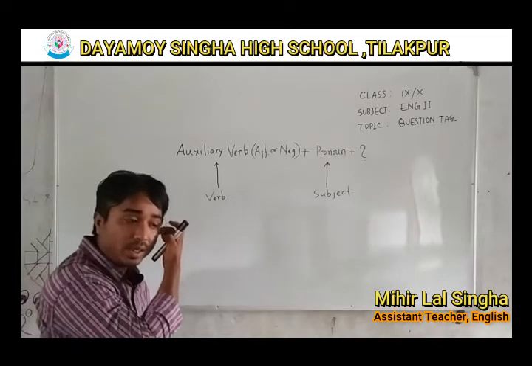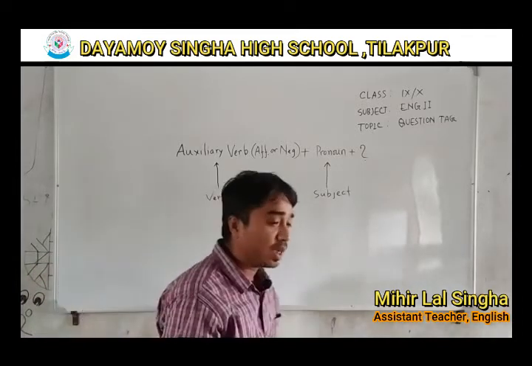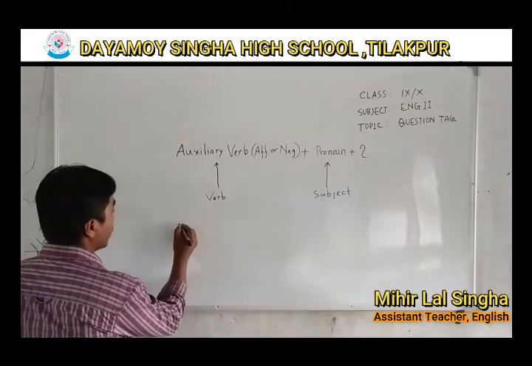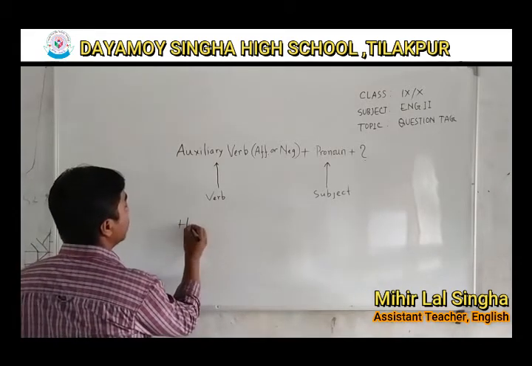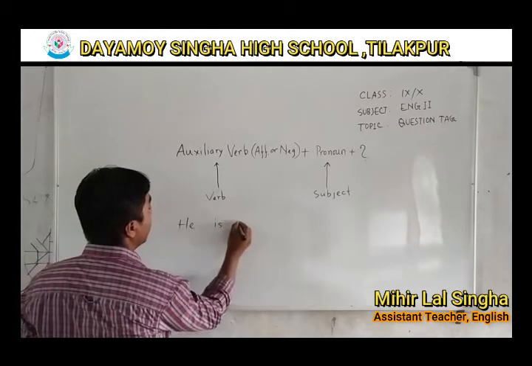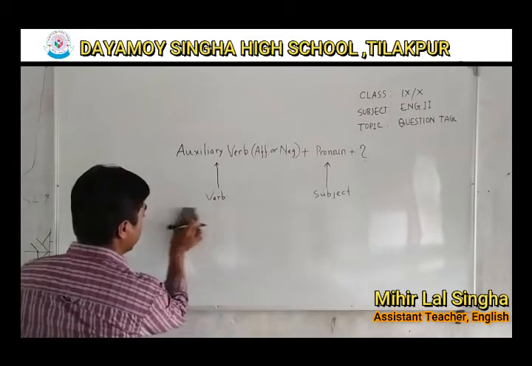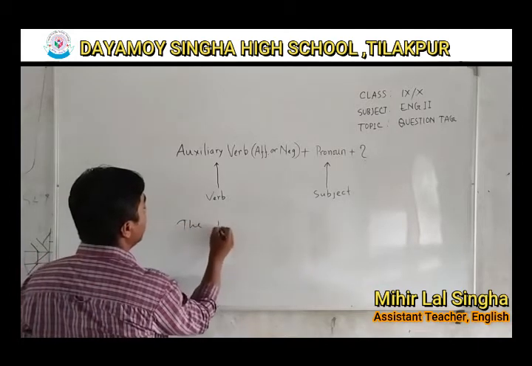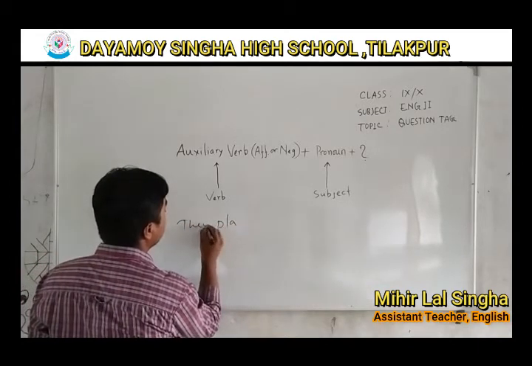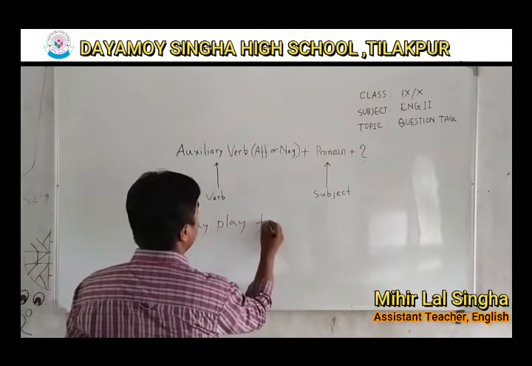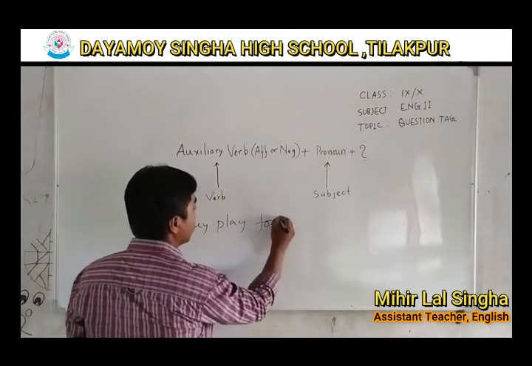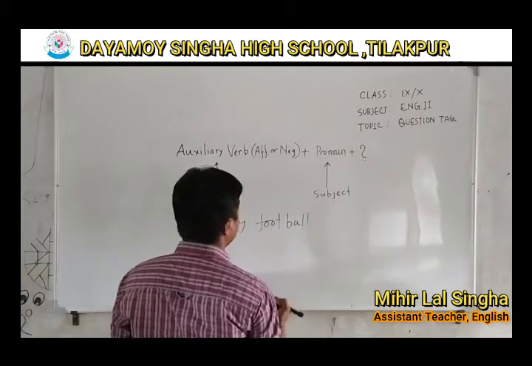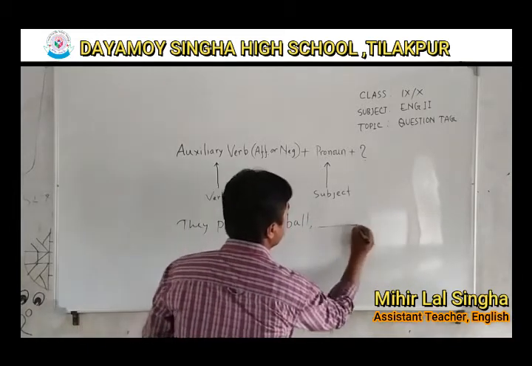Okay? So when we try to solve a problem, suppose, let me write a verb. They play football. Okay, they play football.